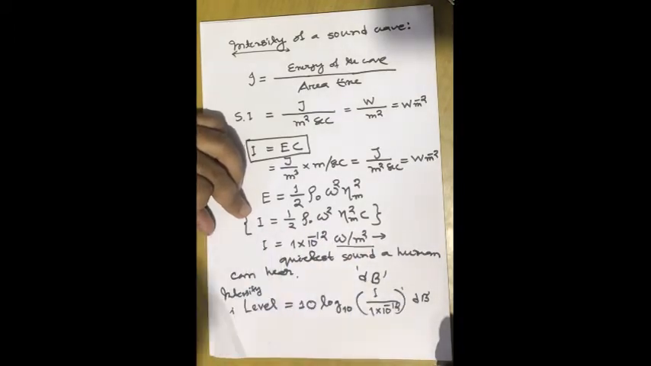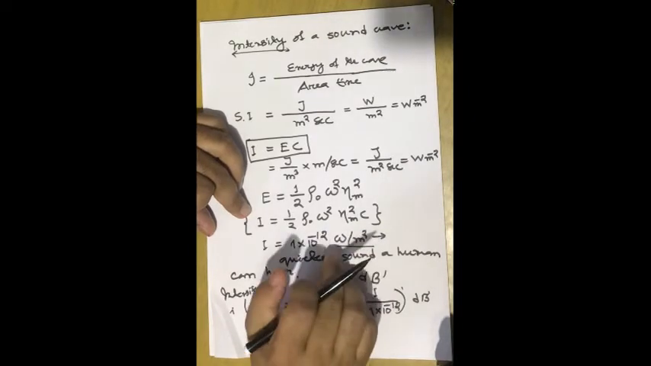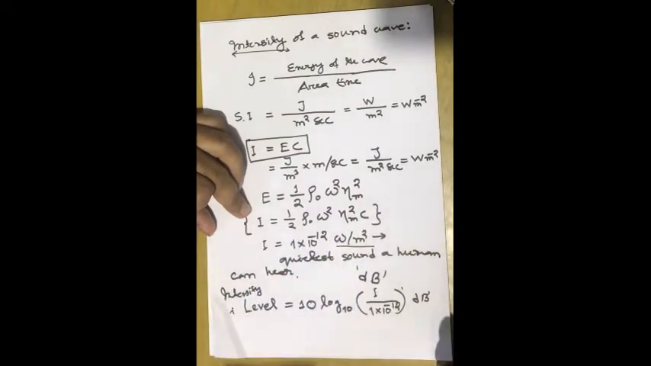Let's see the value for the quietest sound that the human ear can hear. This value is 1 into 10 to the power minus 12 watt per meter square. If we plug in this value, the intensity level will become 10 log 10 of 1 into 10 to the power minus 12 divided by 1 into 10 to the power minus 12. These two get cancelled out, and the value is equal to 0 decibel.